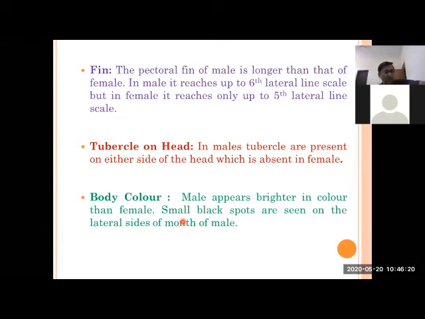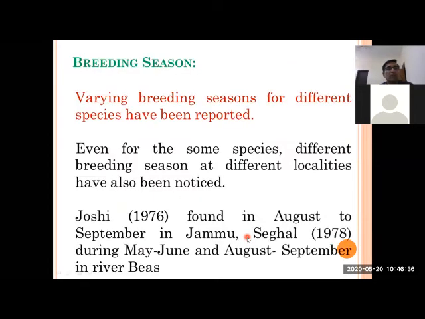Generalizing on an average basis, not every male is always beautiful, but on average the males are brighter, especially during the breeding season, as compared to females.